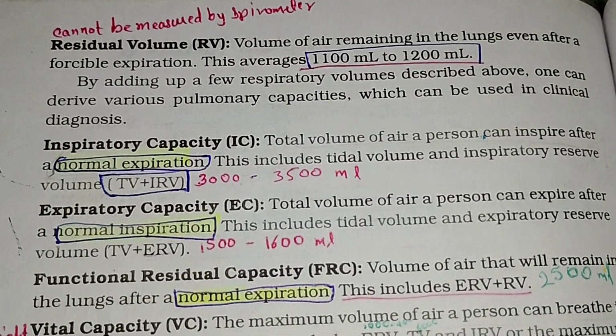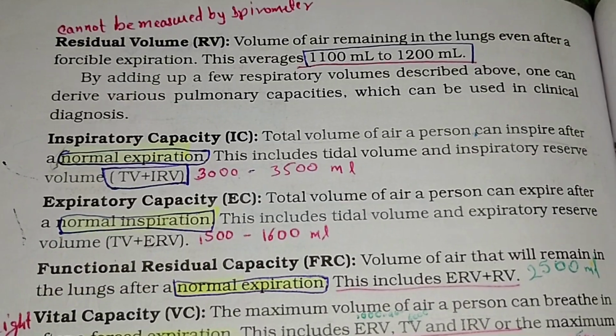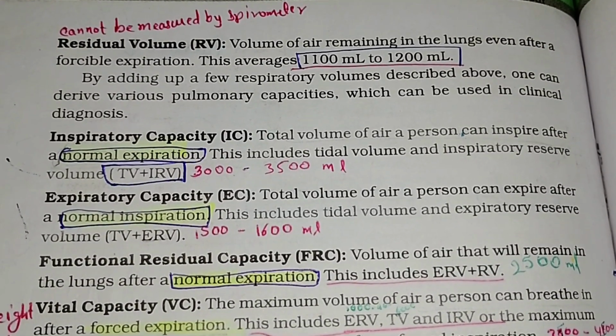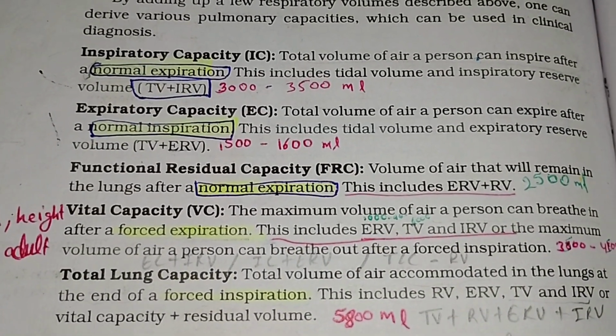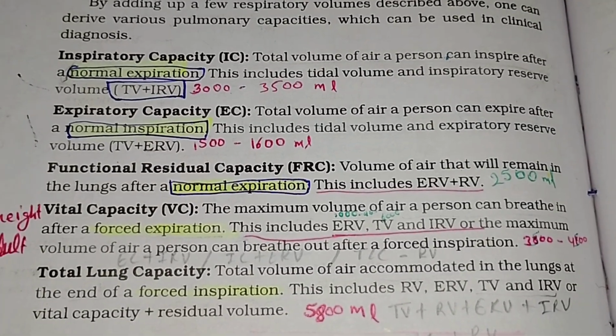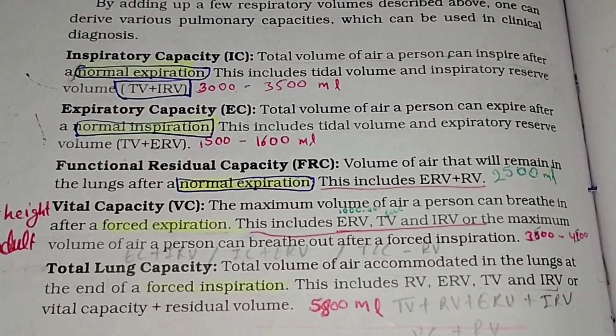By adding up a few respiratory volumes described above, one can derive various pulmonary capacities which can be used in clinical diagnosis. Inspiratory capacity (IC): total volume of air a person can inspire after a normal expiration. This includes tidal volume and inspiratory reserve volume (TV plus IRV).